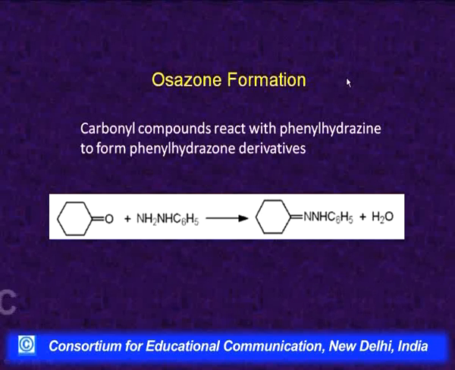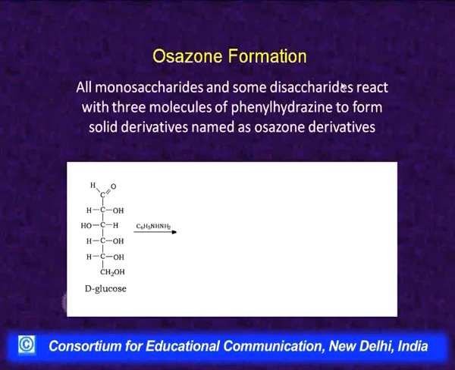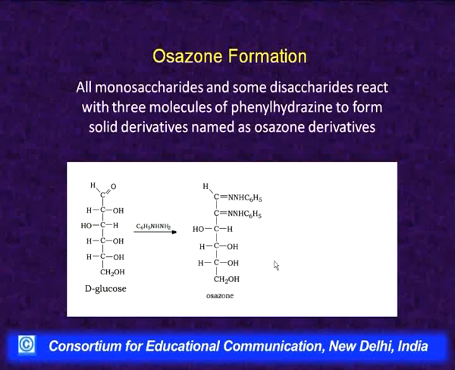But when this phenylhydrazine is treated with a glucose molecule, then actually 3 molecules of phenylhydrazine are consumed. All monosaccharides react with 3 molecules of phenylhydrazine to give a derivative called osazones. So, D-glucose gives this compound as osazone, where 2 phenylhydrazine molecules are attached in the molecule, and the configuration at the remaining 3 carbons remains the same. We will discuss how this carbon, which has an alcoholic OH group, forms this C=N.